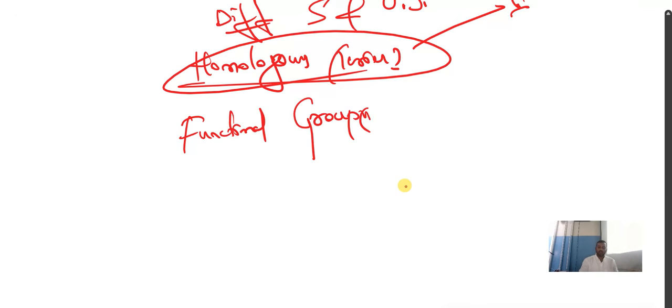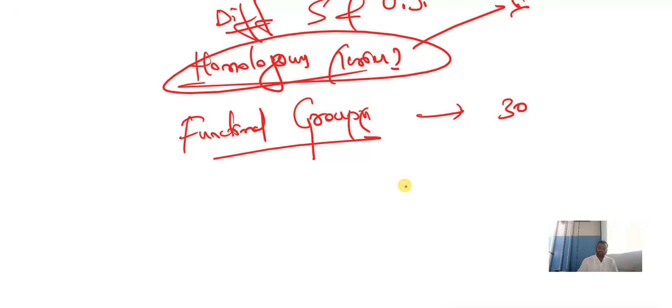Functional groups. Kindly study page number 30. Study page number 30 for functional groups. Clear? And I told you about one part, structural isomers.